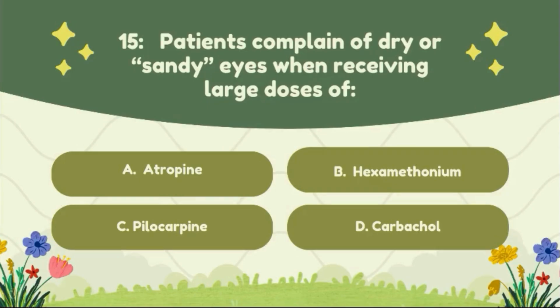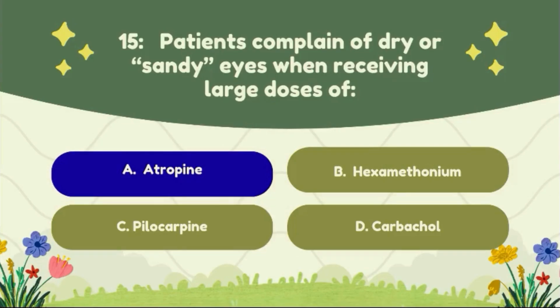Question number 15. A patient complains of dry and sandy eye when receiving a large dose of: option A, atropine; option B, hexamethonium; option C, pilocarpine; option D, carbachol. The correct answer of this question is option A, atropine.